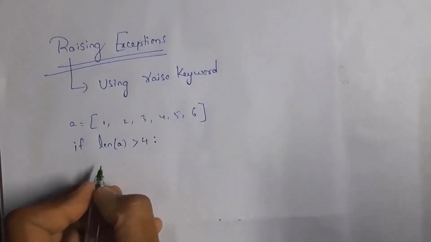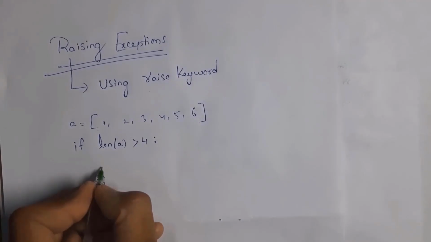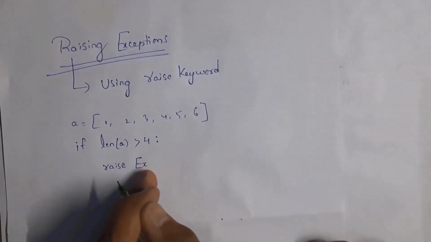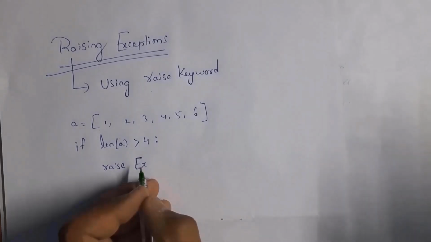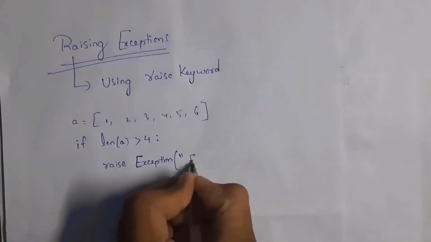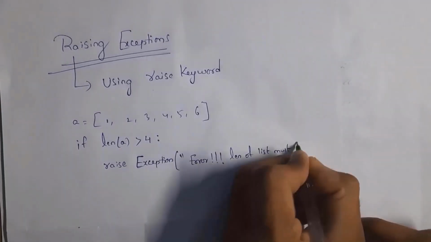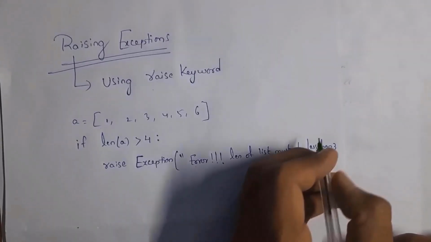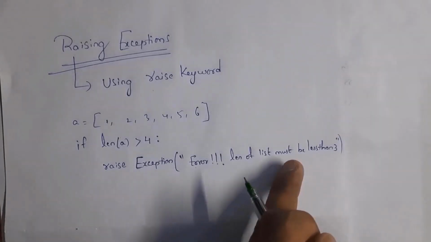By using the raise keyword, we can create our own exception. So just write here raise Exception. We are creating an exception, so I am writing Exception, and here you need to take E in capital letter or else it will display an error. Inside this I want to create some error message like "Error: length of list must be less than 3". This is the exception which is created by me.